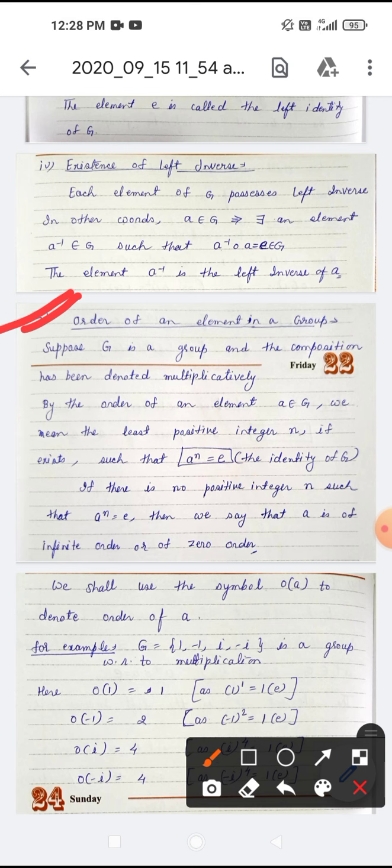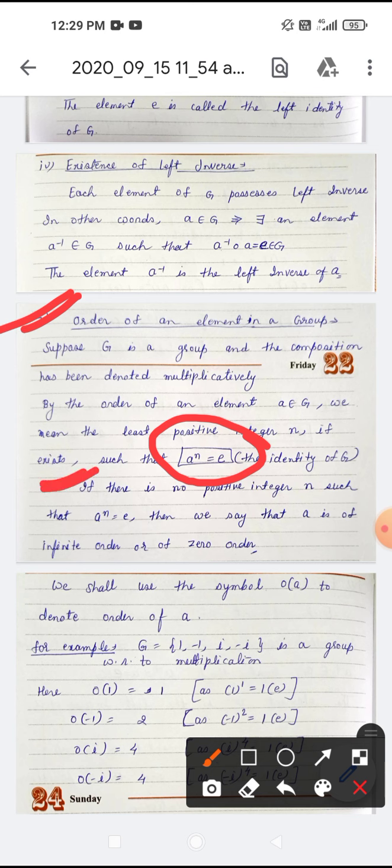By the order of an element a belonging to G, we mean the least positive integer n, if it exists, such that a to the power n is equal to e, where e is the identity of G. If the operation is multiplication, and a to the power n is equal to e, then n is called the order of a, where n is the least positive integer. We will discuss it by an example, then it is more clear.